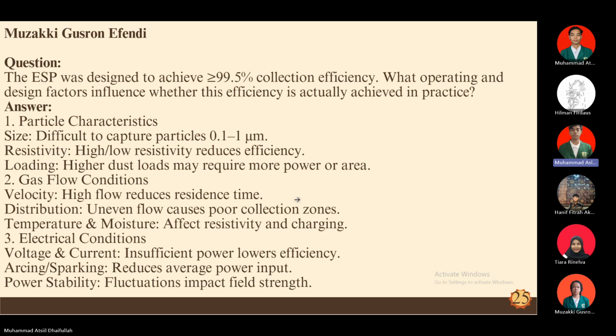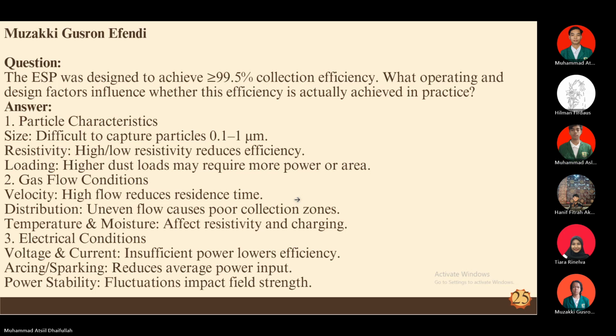For resistivity, high or low resistivity reduces efficiency, which means particles have different resistivity, and this will also affect the efficiency of the ESP. Then for the loading factor, higher dust loads may require more power or area.